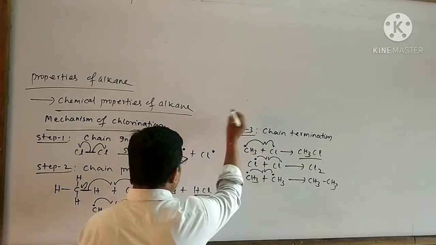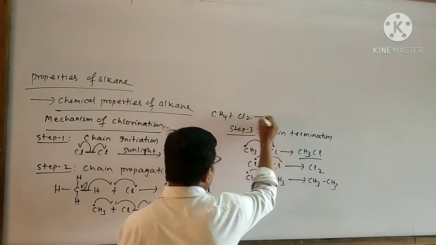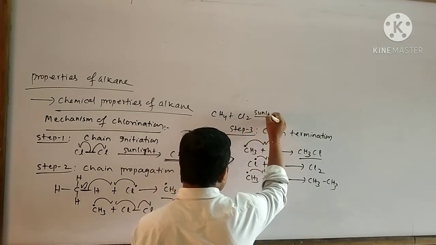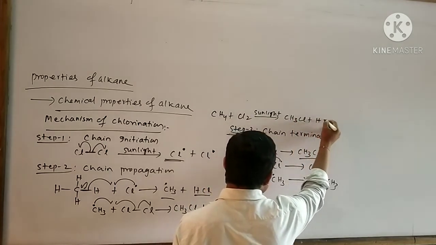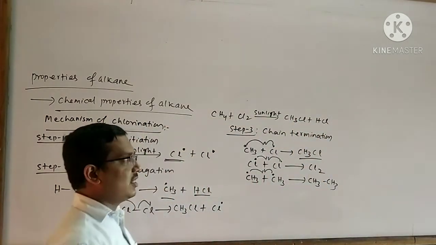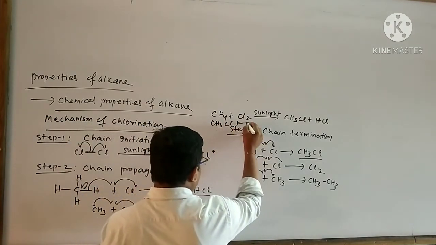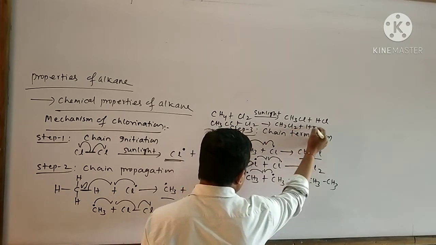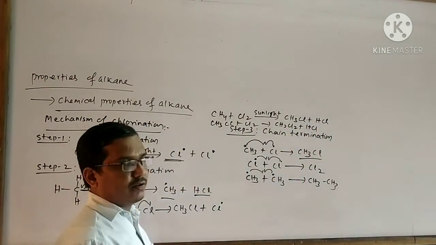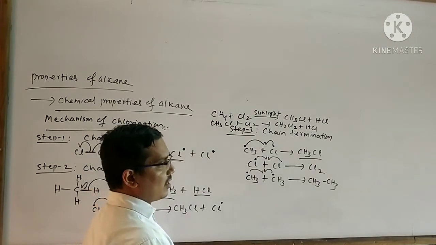This mechanism is related to the reaction like this: CH4 plus Cl2 in the presence of sunlight gives CH3Cl plus HCl. We know that again CH3Cl reacts with Cl2 to give CH2Cl2 plus HCl. Again CH2Cl2 reacts with Cl2 to give CHCl3 like this.